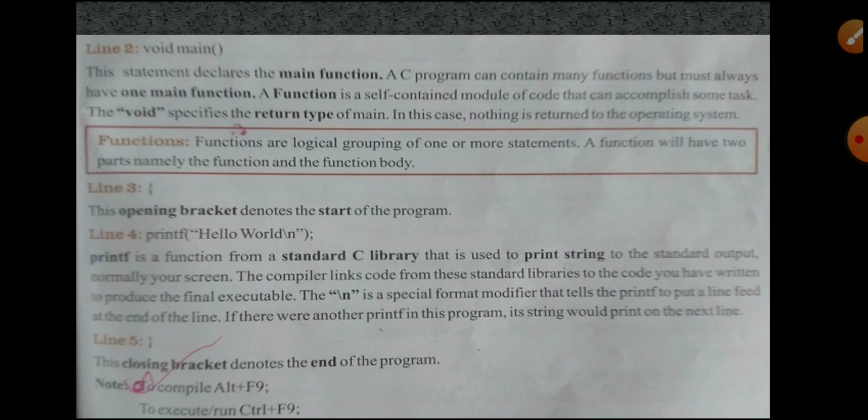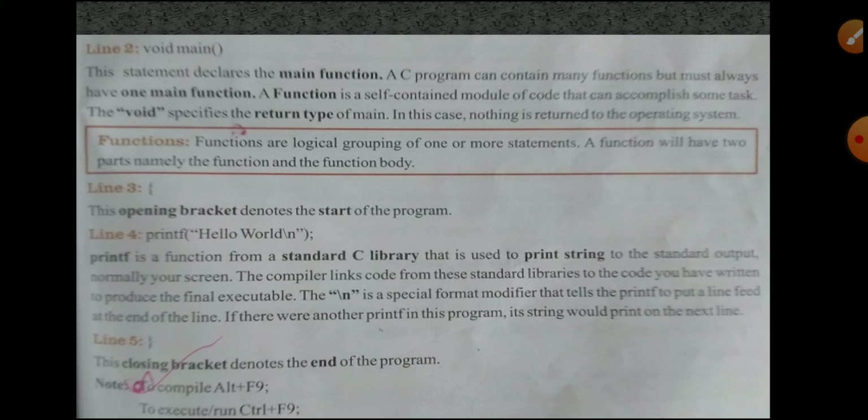Okay, we have different functions, but only one main function for the C programming language, and other languages also. Different functions will be there, which are called sub functions. Main function means only one. Before it, we have to use the void data type. That void data type is used to return something, like returning values from other sub functions. In this case nothing is written to the operating system.